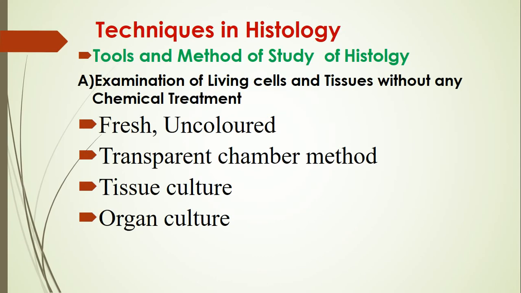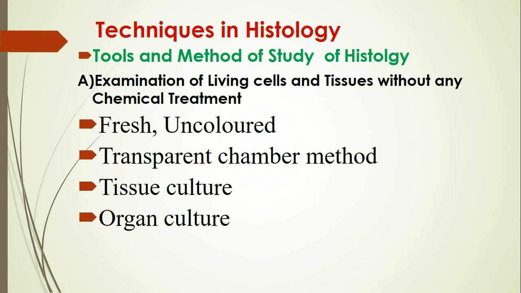Now then, techniques in histology. What are the tools and methods of study of histology? Now there is a tremendous advancement in the field of histology. A variety of sophisticated instruments and techniques have been used successfully for the study of histology. The most important tool for studying histology is the microscope, which makes invisible objects visible. There are two types of microscopes, one using light rays that is called a light microscope and the other using electron beams called an electron microscope. Electron microscope gives several times greater magnification than light microscope.